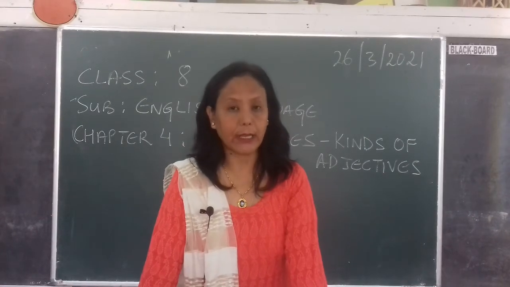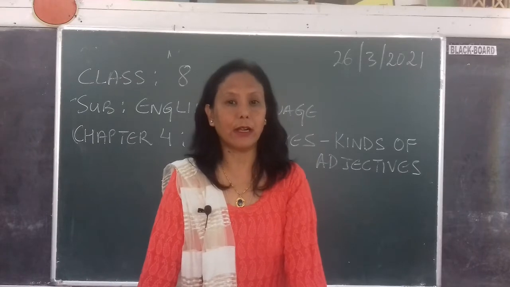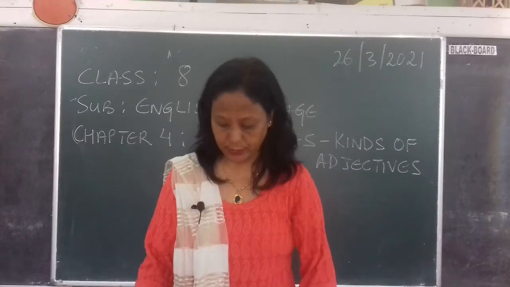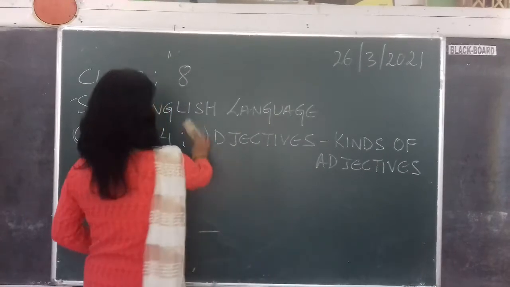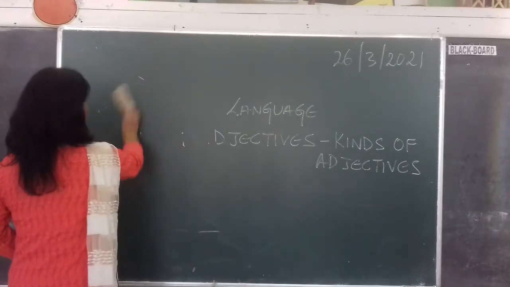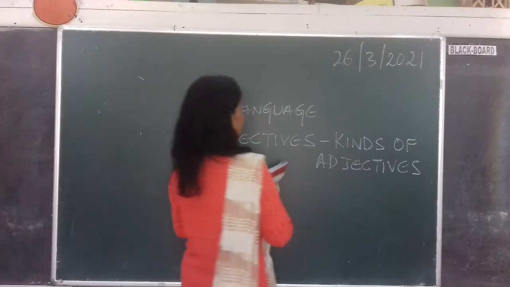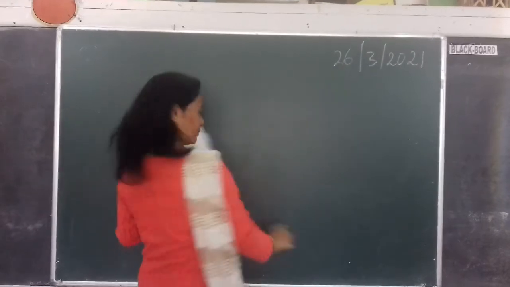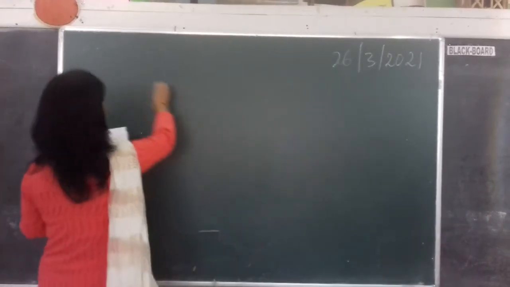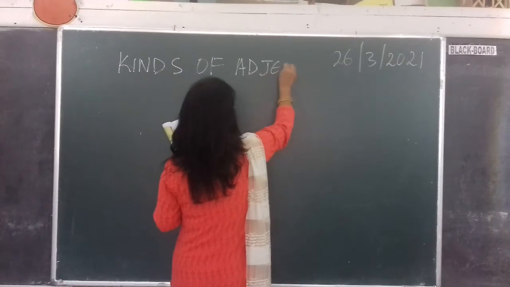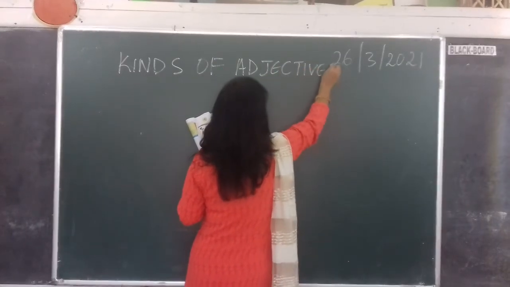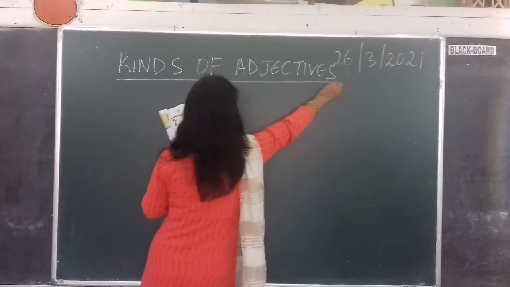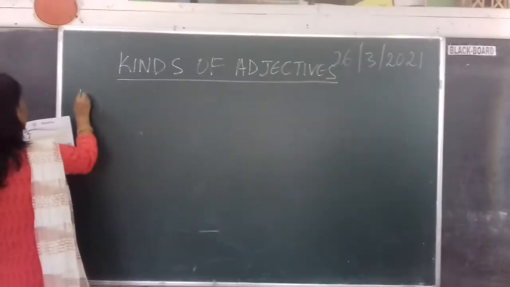So we also know, how many kinds of adjectives are there? There are 8 kinds of adjectives. Adjectives are of 8 kinds. Alright? So kinds of adjectives. How many kinds of adjectives are there? There are 8 kinds of adjectives.